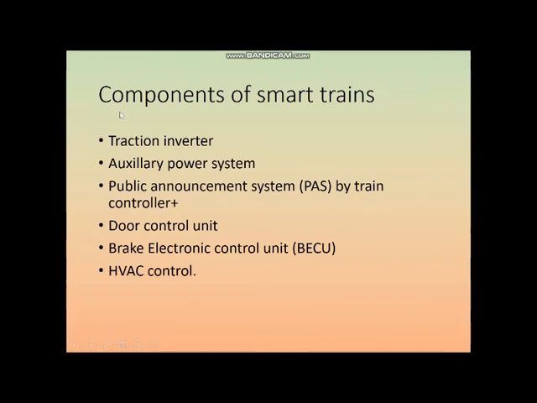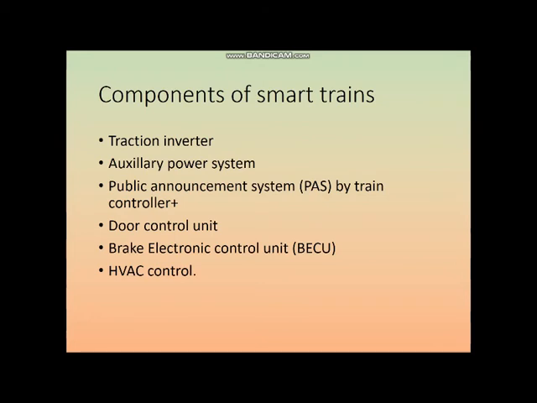Otherwise, there will be huge errors and problems, like you have seen in the auto car of Google, that is, driverless cars. A lot of errors have happened, and fatal accidents have also happened there, and Google was sued for that. So these are the various components of a smart train or intelligent train.